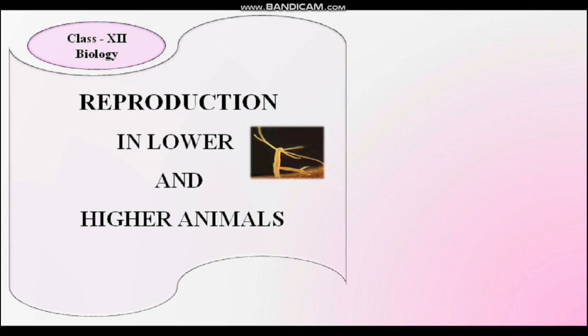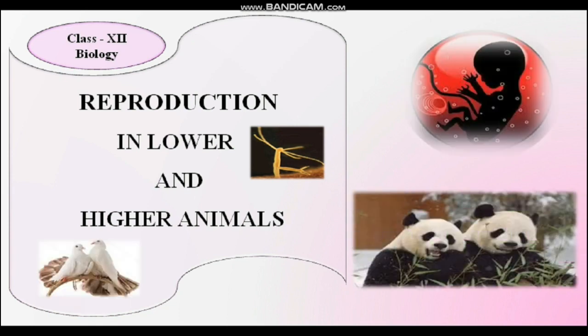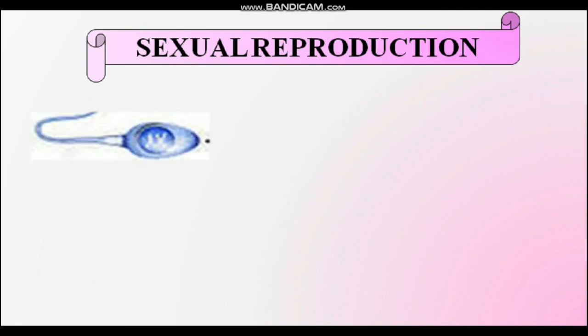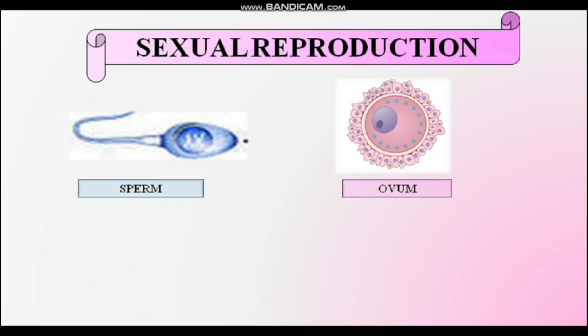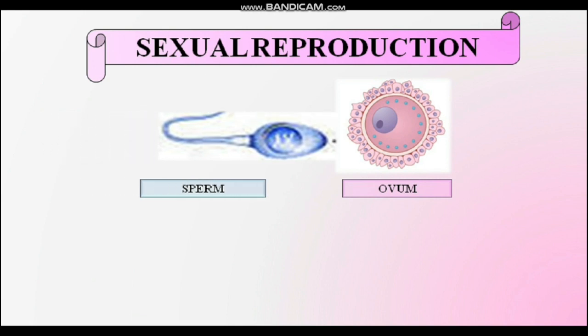Welcome students. Last time we started with the topic reproduction in lower and higher animals. Today we are going to discuss sexual reproduction in human beings. In the last lecture we discussed the structure of the gametes, male gamete sperm and female gamete ovum. When these two gametes fuse together, they form a single celled diploid zygote.